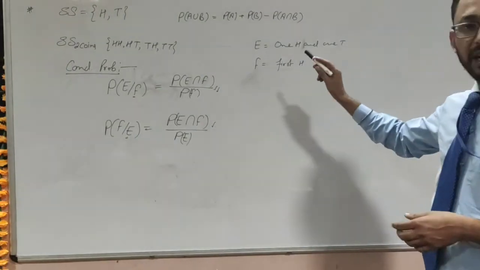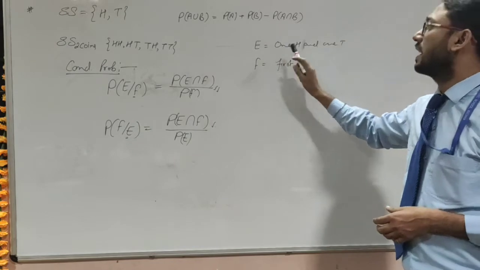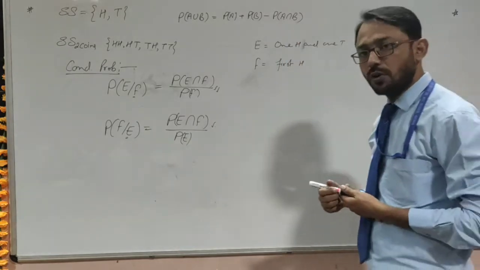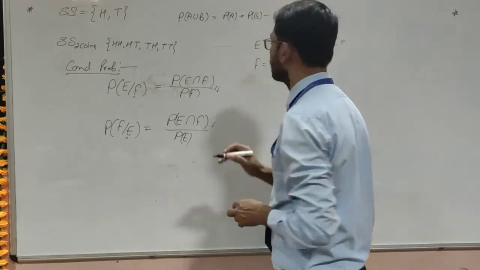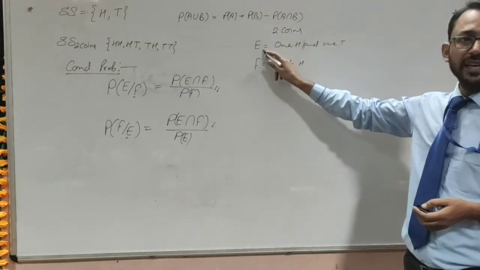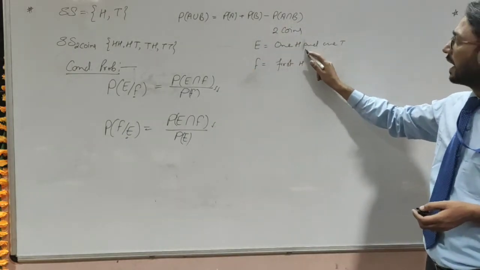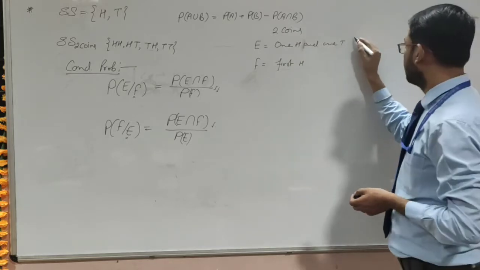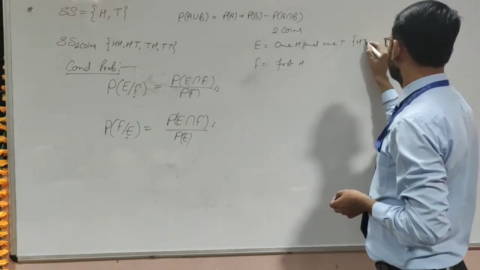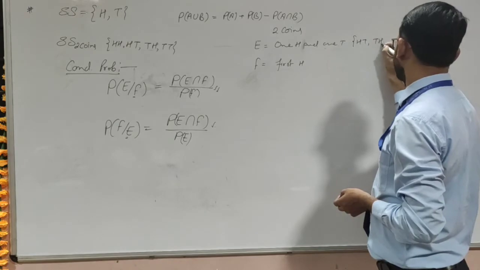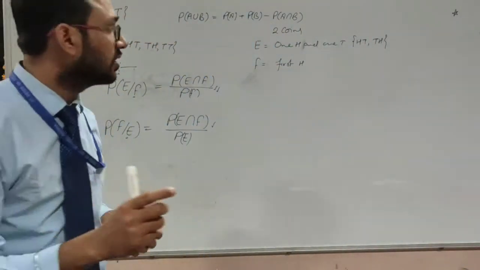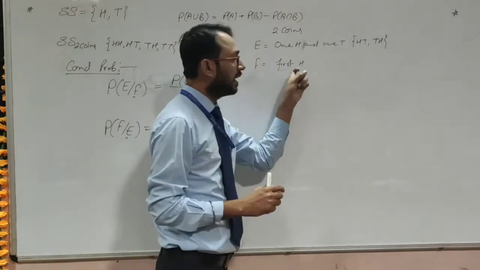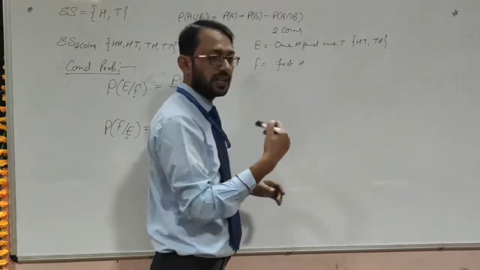Now, the example we are taking: E is the event when two coins are tossed. E is the event of one head and one tail, that means HT or TH. This is the condition. Another condition: F is the event which shows first head.